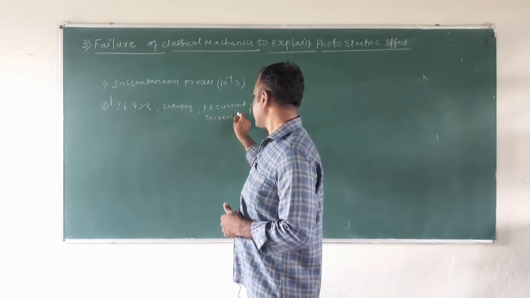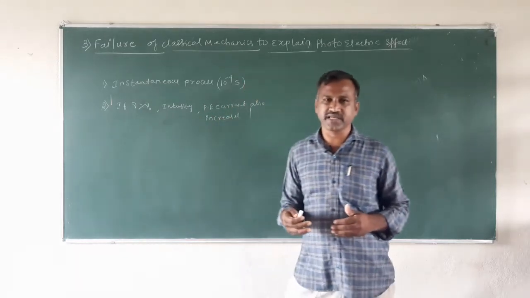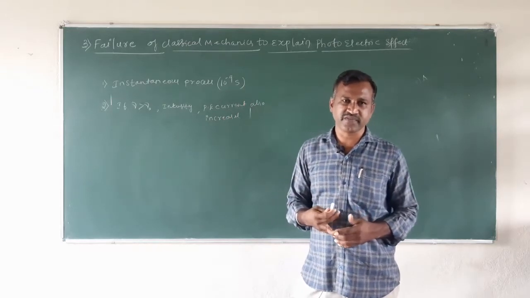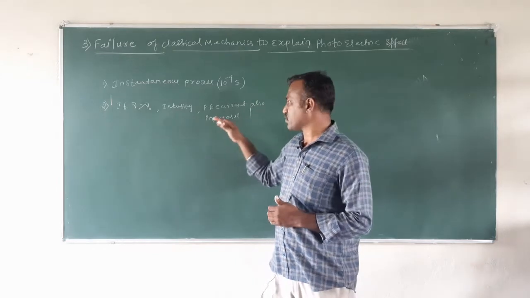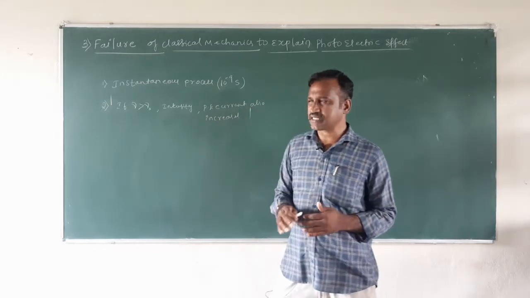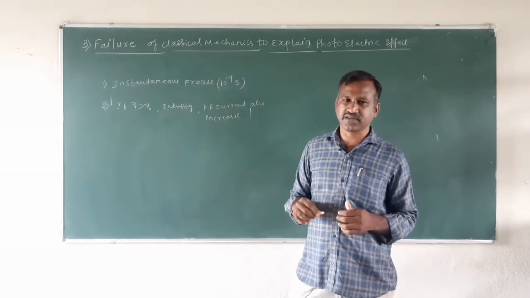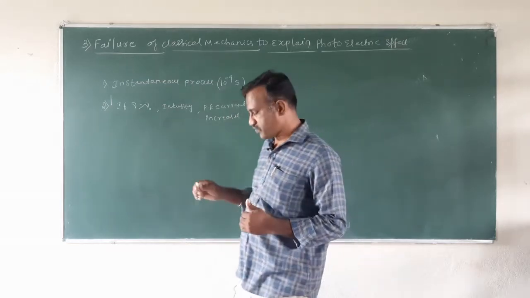That is, if the frequency of the incoming radiation is greater than the minimum frequency for a given metal, and you increase the intensity, the photoelectric current also increases. This is the second observational fact about the photoelectric effect.